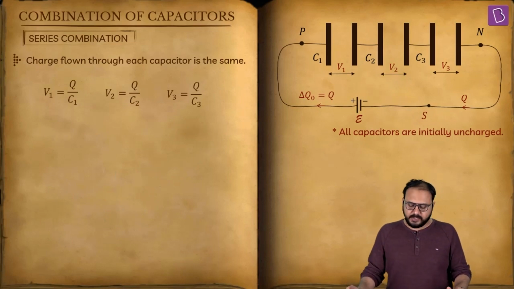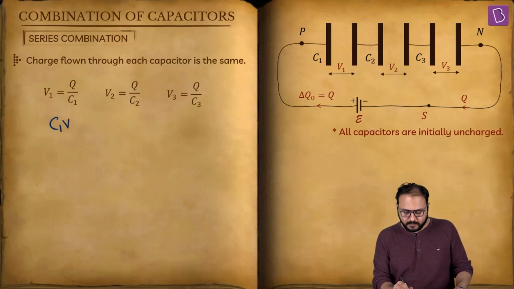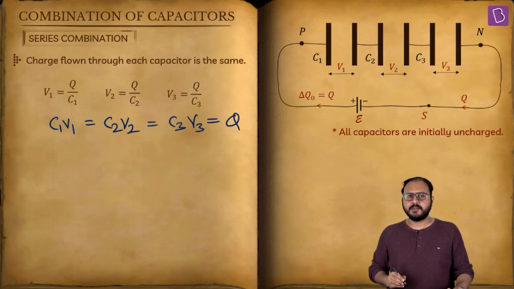V1 equal to Q by C1, V2 equal to Q by C2, V3 equal to Q by C3. Clearly, they have a Q in common. Isn't C1V1 equal to C2V2 equal to C3V3 equal to Q on each? Right?